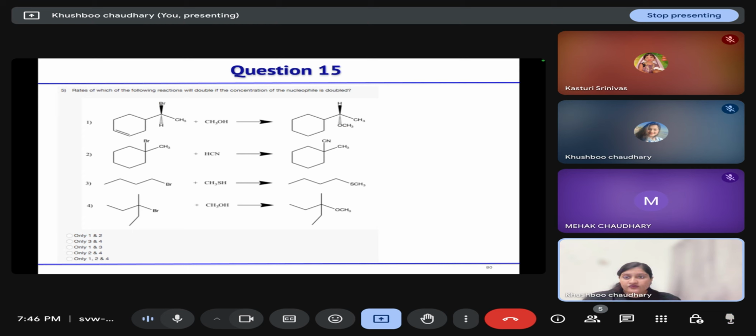Next: the rate of which of the following reactions will double if the concentration of nucleophile is doubled? Here a carbocation will form, so this is an SN1 reaction. This one is also SN1 reaction. This is SN2 and this is SN2.